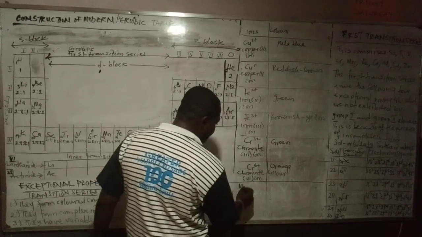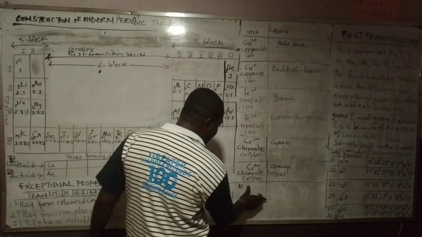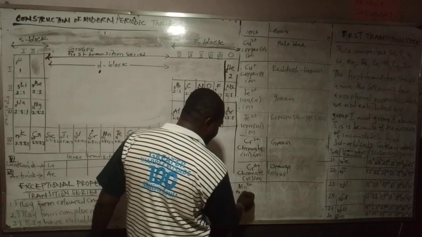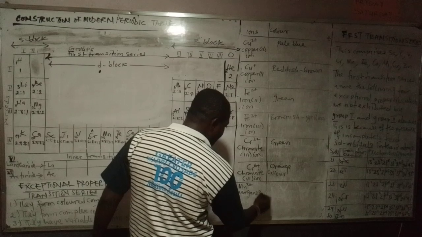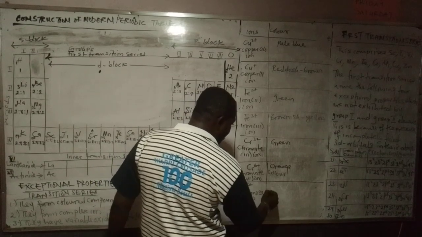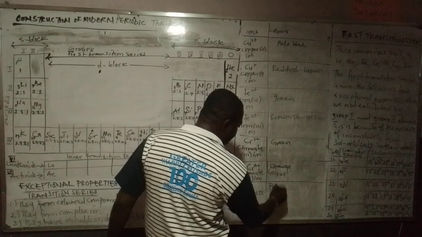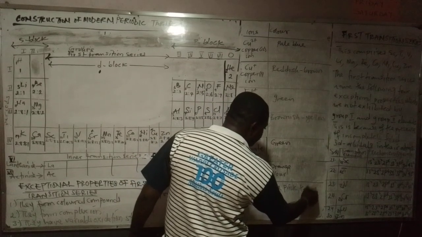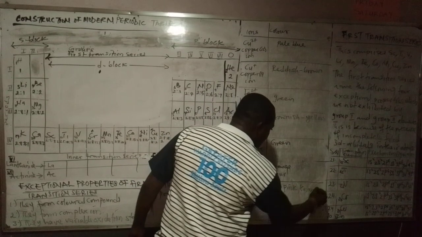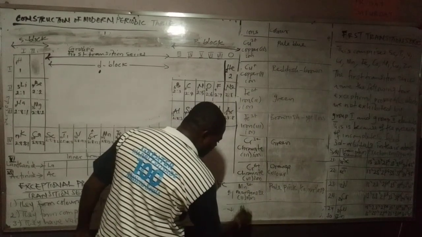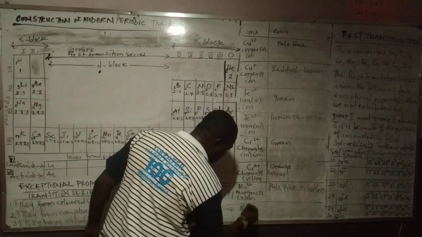Then we have manganese. We have Mn2+. That's manganese 2 ion. So the color of this one is pale pink or colorless.